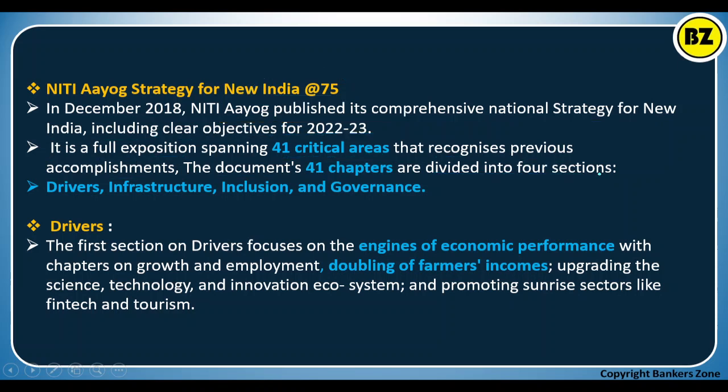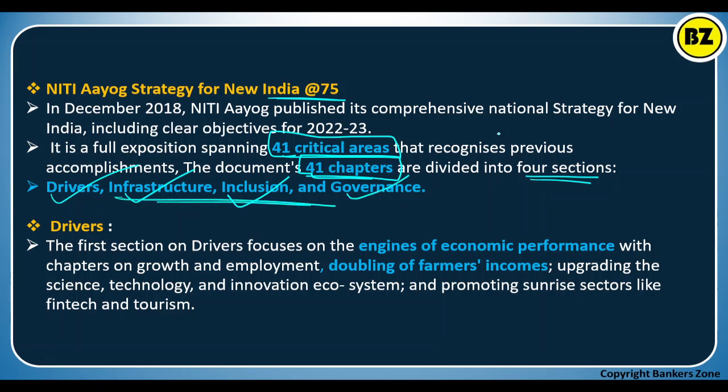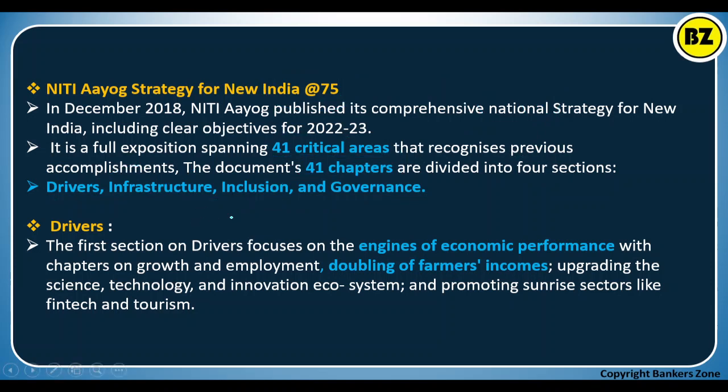Basically, this is one document published by NITI Aayog when India is celebrating 75 years of independence, having 41 critical areas identified. Those 4 sections are nothing but drivers, infrastructure, inclusion, and governance. We will discuss these sections one by one.